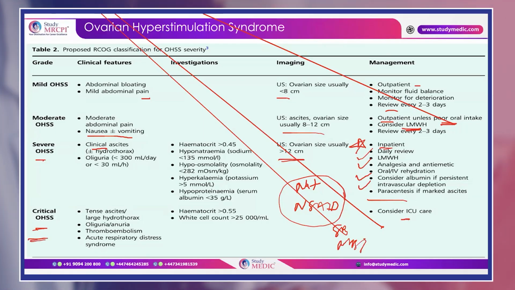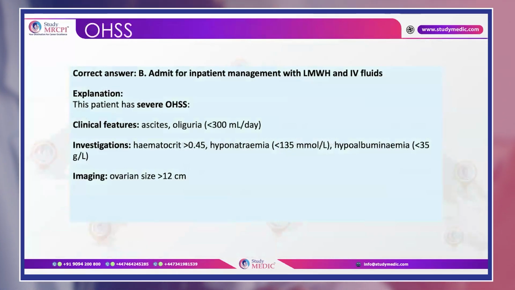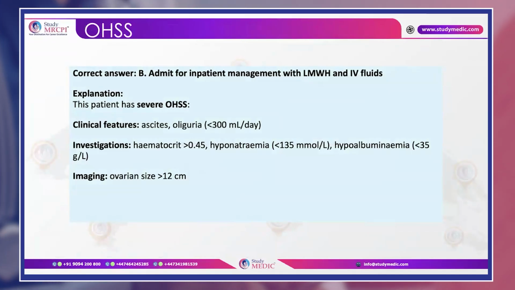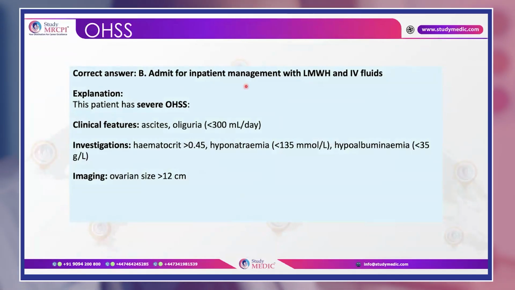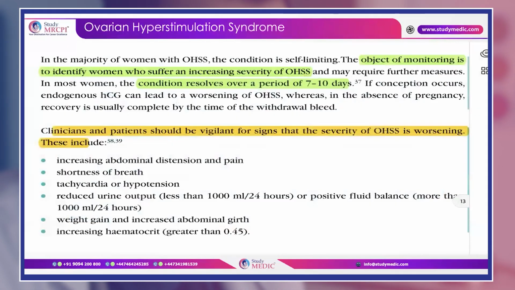Okay. Now, moving on. Our case was severe OHSS, so what we did was admit the patient and start low molecular weight heparin and fluids. Okay. Now coming to other important SBAs which can come for ovarian hyperstimulation syndrome.